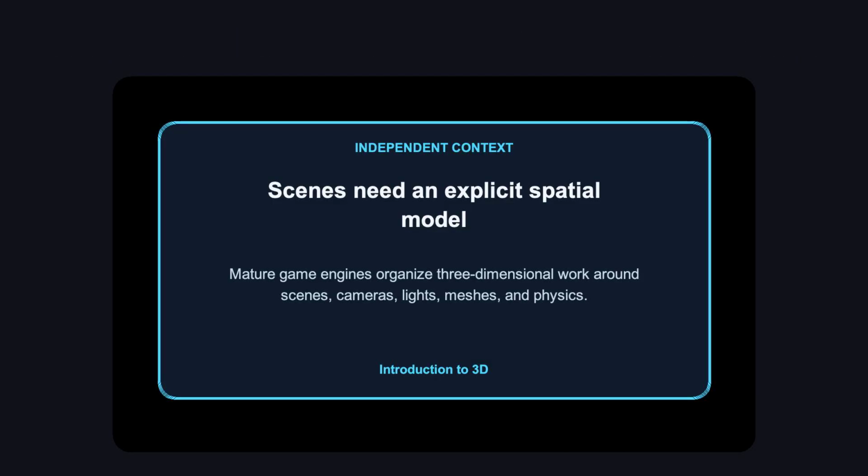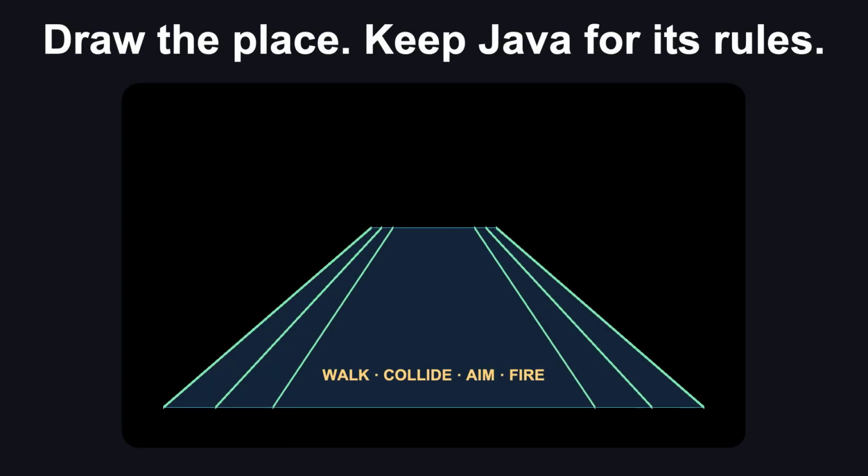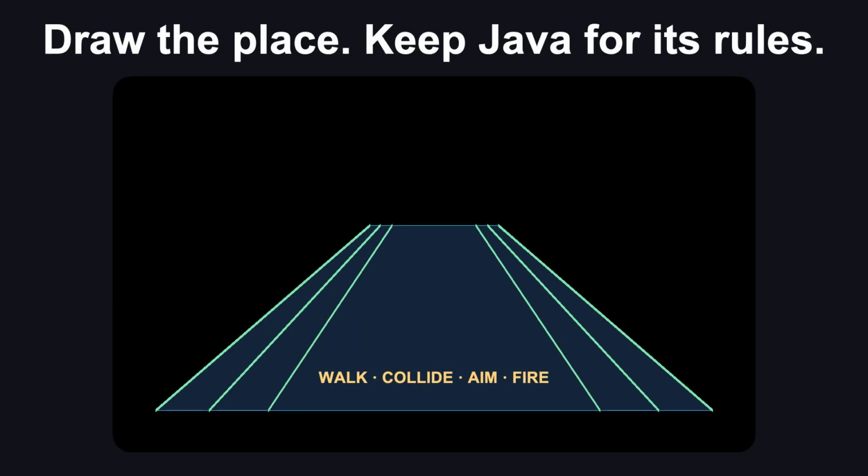Mature game engines organize three-dimensional work around scenes, cameras, lights, meshes, and physics. GLTF defines a runtime-neutral structure for scenes, nodes, meshes, materials, cameras, and animation. Game Builder stores the dungeon scene, meshes, walls, spawn, lights, and typed properties as project data.